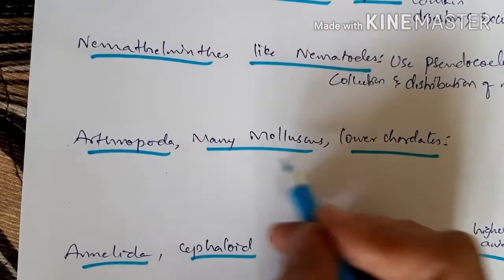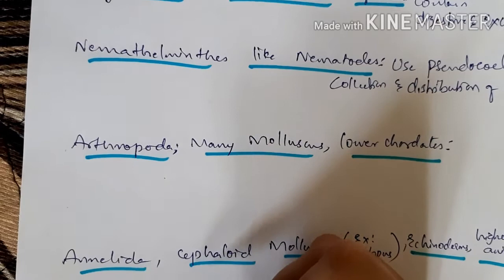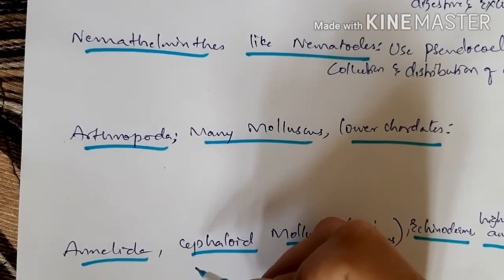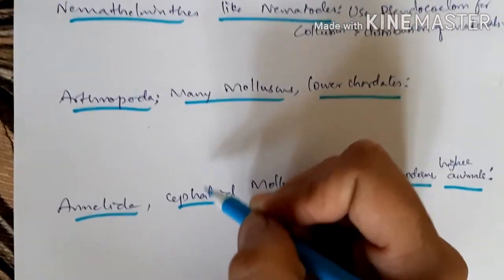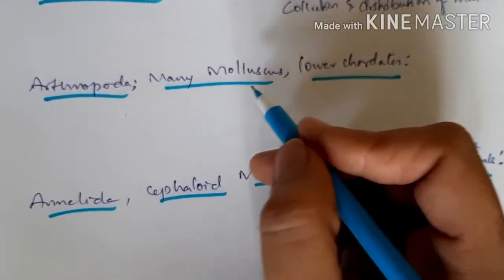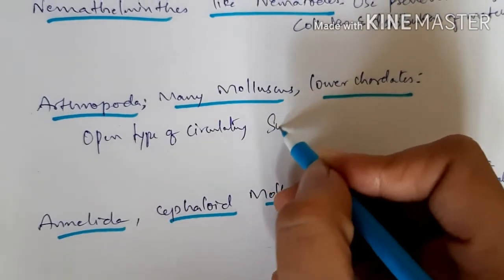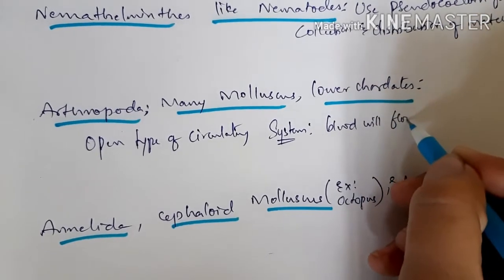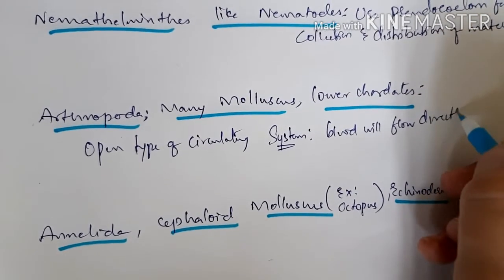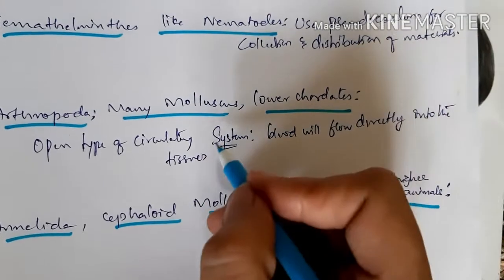Next let us study arthropoda. What type of circulatory system do arthropoda and annelida have? Open type of circulation and closed type of circulation. This is very important for 1 mark or 2 mark questions. They will ask the difference between open type and closed type of circulatory system. So let us study arthropoda. What is actually the open type of circulatory system? In this type of circulatory system, blood flows directly into the tissues, without flowing through blood vessels.